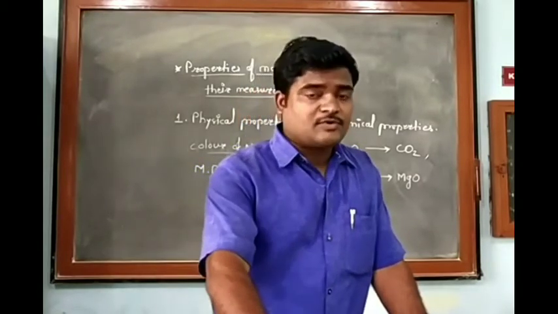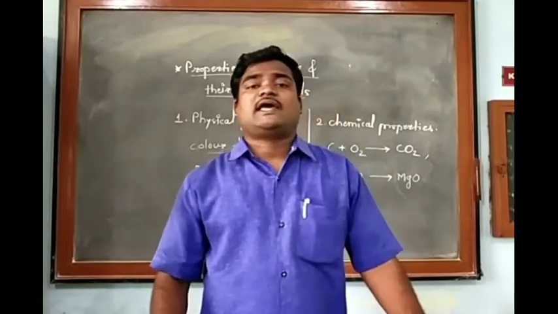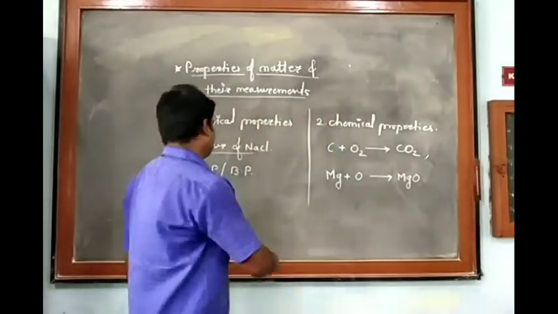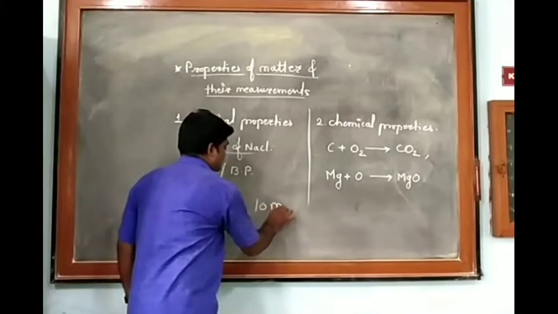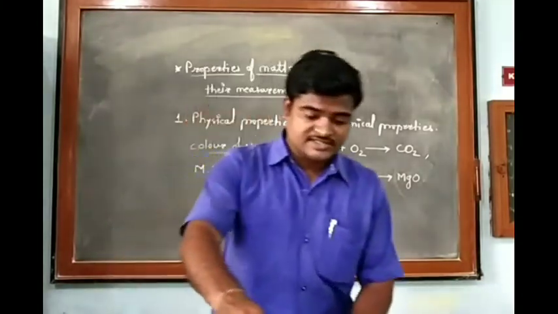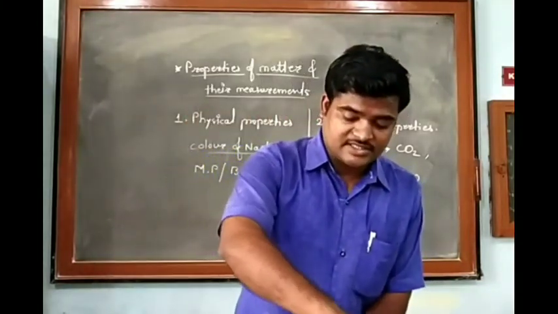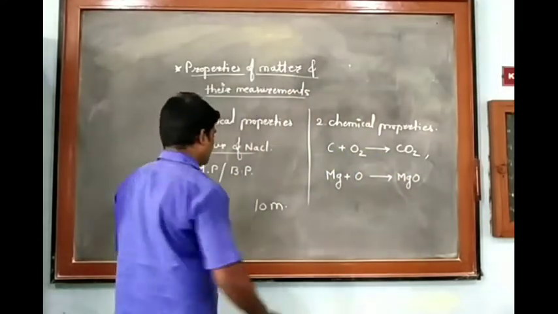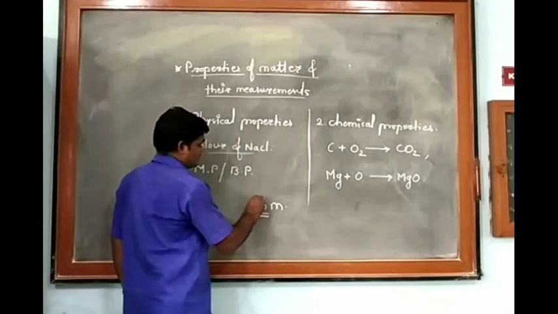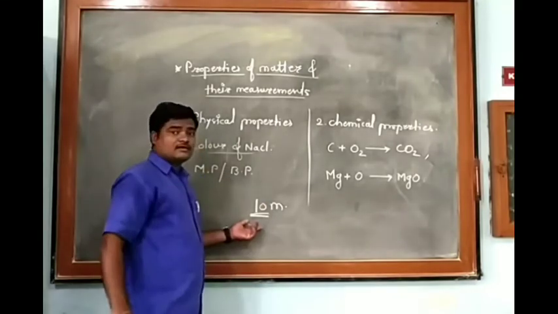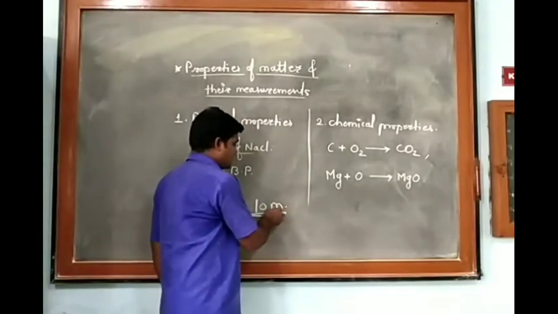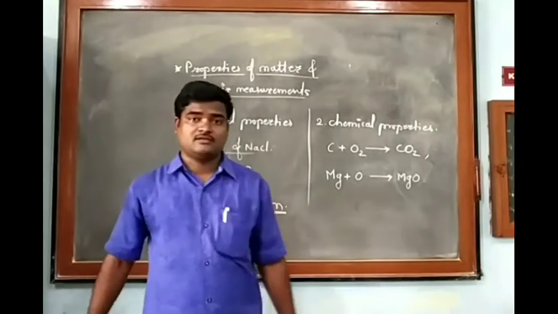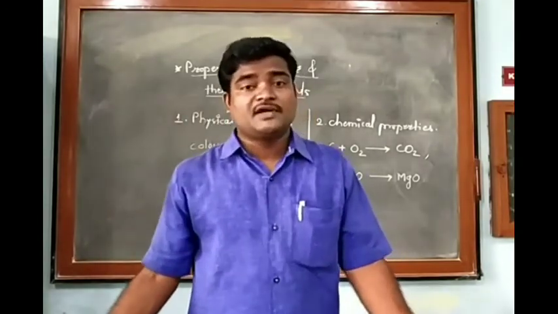Suppose our classroom is 10 meters in length, then we can say that here 10 is the number and m indicates its unit, that is meter.